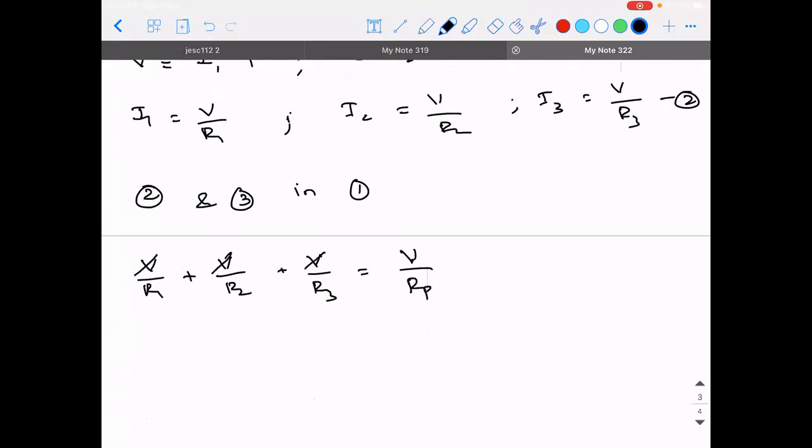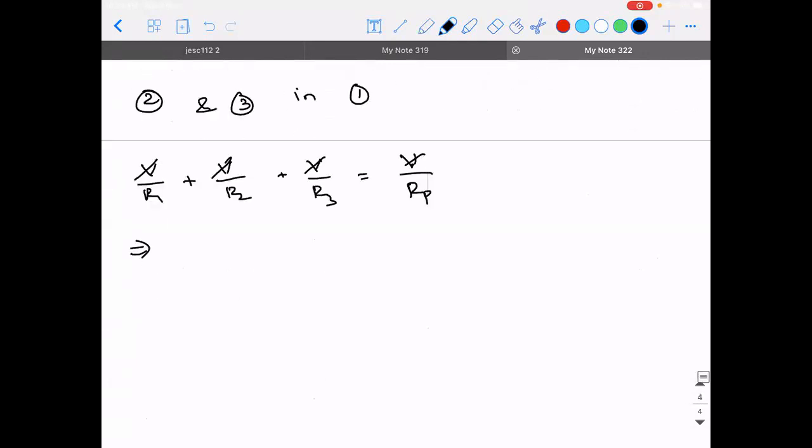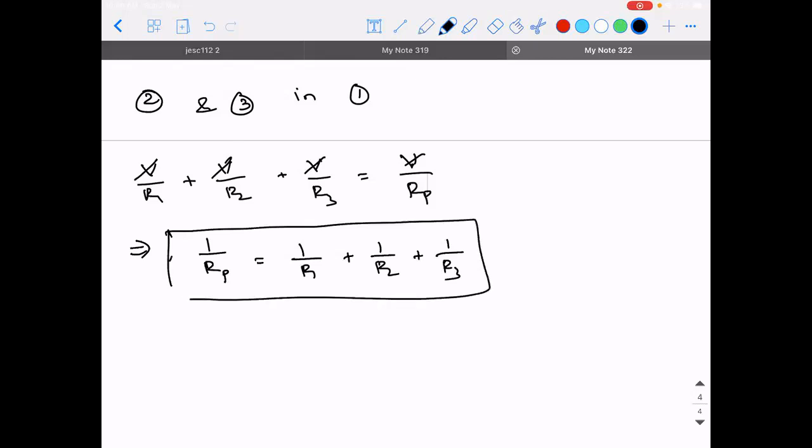So cancel V. So what will happen? 1 divided by RP will be equal to 1 by R1 plus 1 by R2 plus 1 by R3. So what is the formula for equivalent resistance in parallel? It is like this. The reciprocal of equivalent resistance is equal to the sum of the reciprocals of individual resistances.